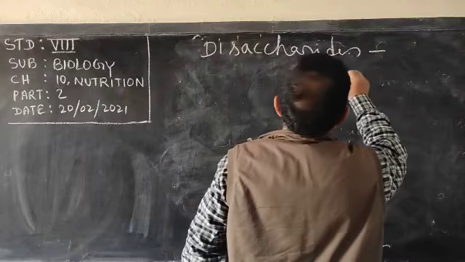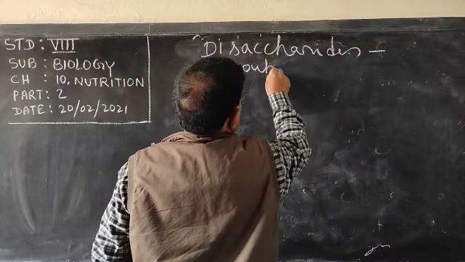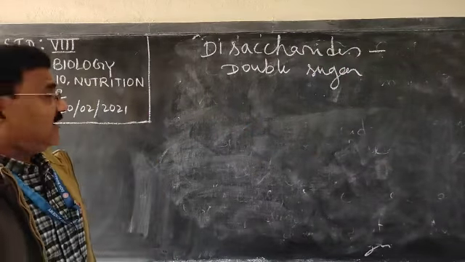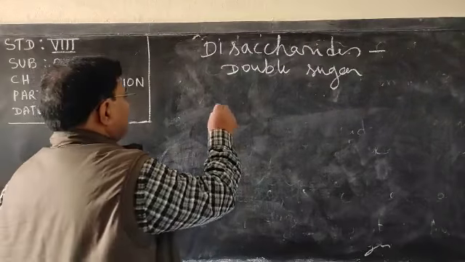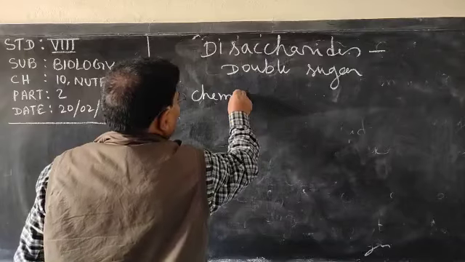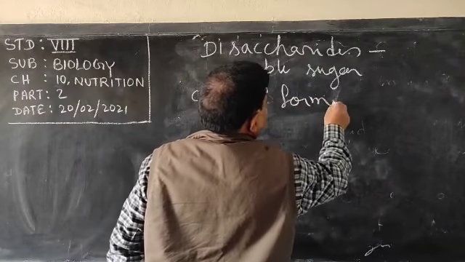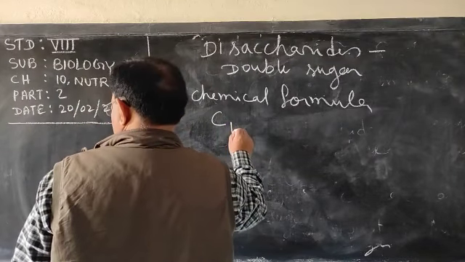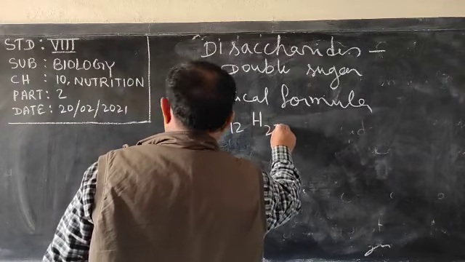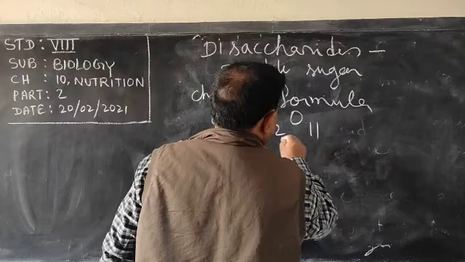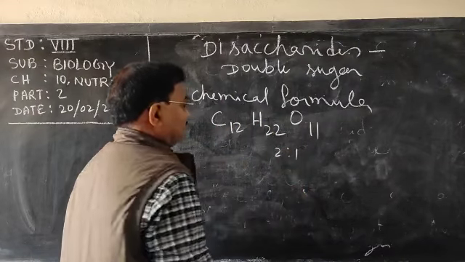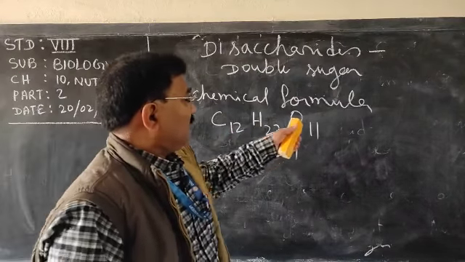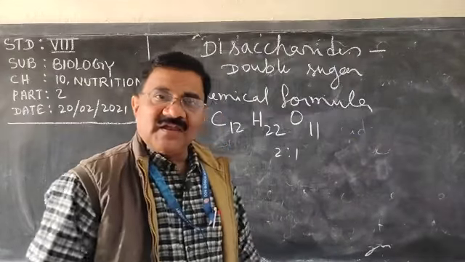Disaccharide, or double sugar. Very clear: disaccharide is also called double sugar. Now, what is the chemical formula? The chemical formula of disaccharide is C12H22O11. Again, you can say 2:1. The chemical formula of disaccharide or double sugar is C12H22O11. Very clear.